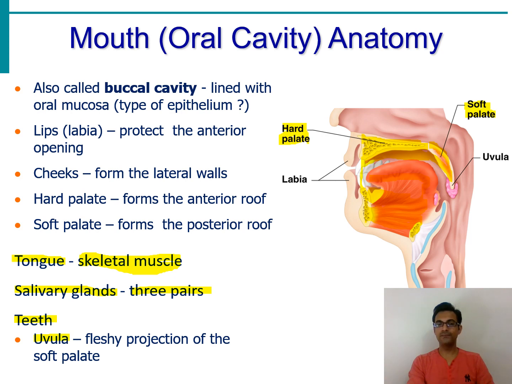Now the uvula is just the fleshy projection of the soft palate. If you open your mouth and look in the mirror, you will see something hanging at the center of the throat. That is the fleshy projection, the uvula, and it is very sensitive. It serves in the process of protection, as a sensory organ. So here you can see it hanging over here. What we see in the mirror centrally hanging in the throat, that is the uvula.